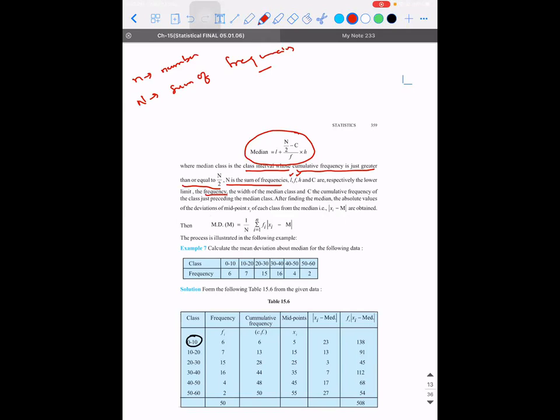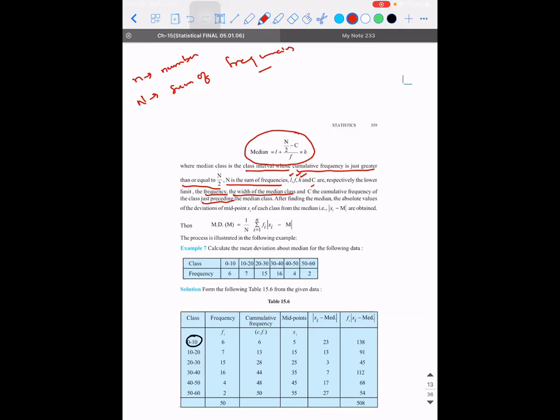Okay. H stands for the width of the median class, and C stands for what? The cumulative frequency of the class just preceding the median class. So for H, for example, if we take example 7, then the H value will be 10, right? That's right. Okay, sir, understood.